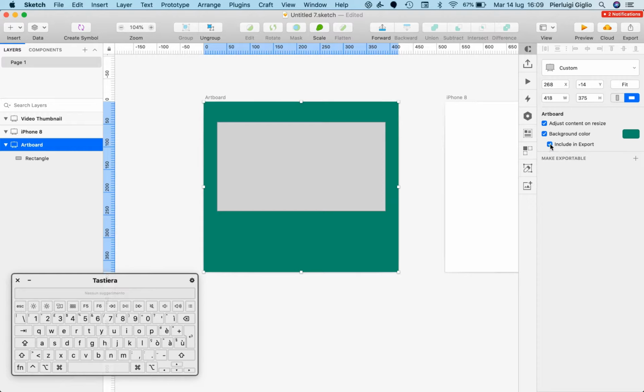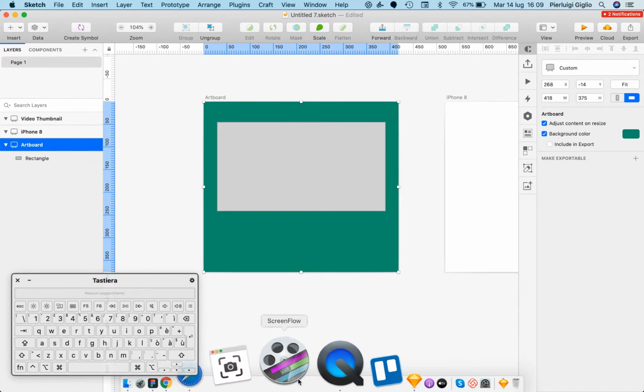And this checkbox, which is include in export, is basically saying that if you export this artboard, the background color is going to be exported as well. However, if you uncheck this, the export is just going to show a transparent or a white background. So this is pretty much it when it comes to artboard, and I'll see you in the next video.